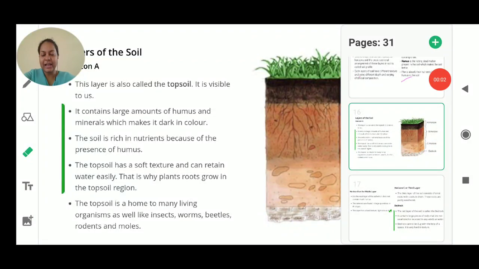Hello students, I am here with another video from the chapter Soil of class 7th NCERT book. Before starting today's video, I would like to tell you what we have discussed till now. We have discussed the soil, then I told you about the properties of soil, meaning what all things are present in the soil, and then we discussed the importance of the soil.